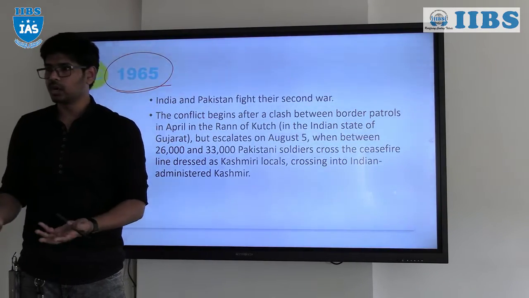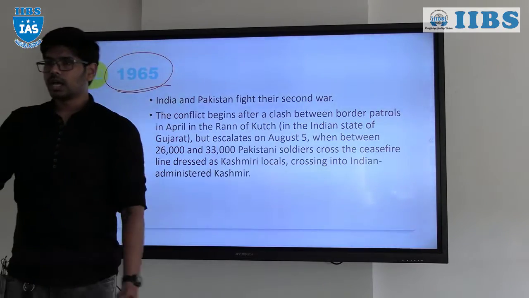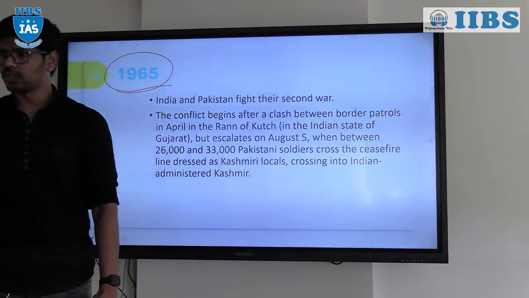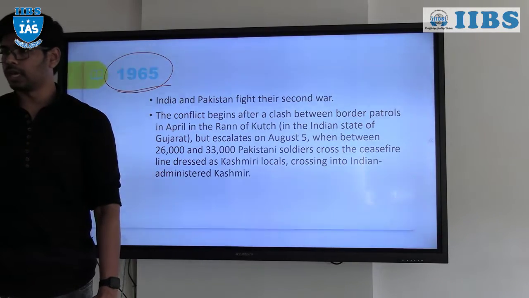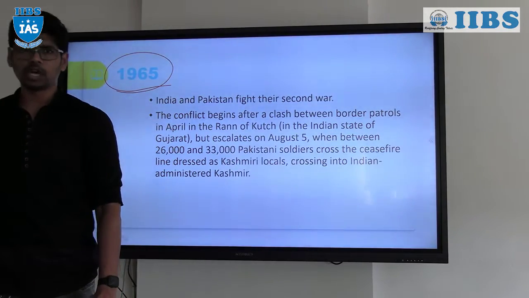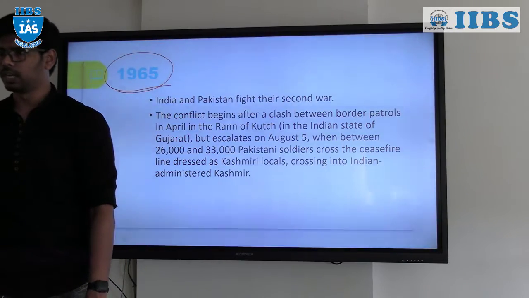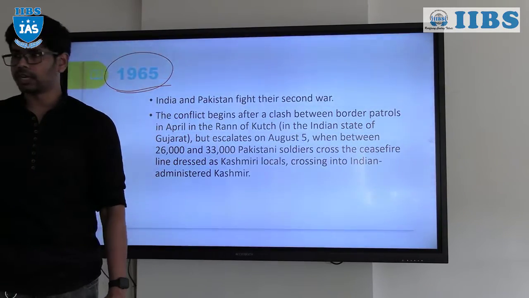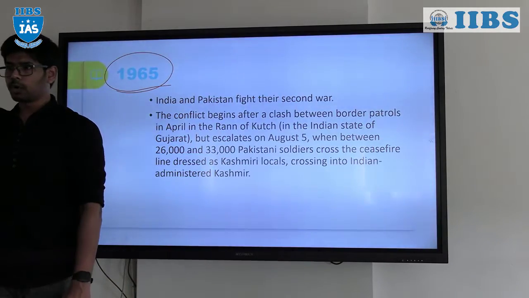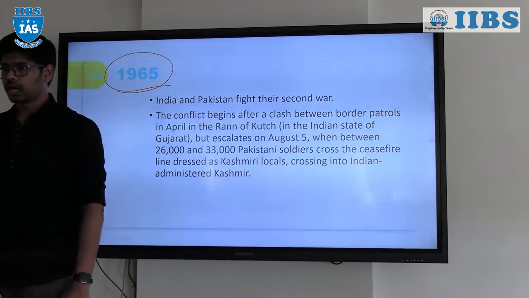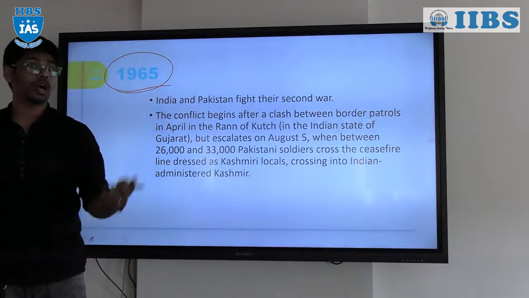So obviously the greater the geographical area, the better it is for the nation. And the areas which are strategically important against some other country, because Pakistan perceived India to be the enemy nation, obviously it will try to occupy any of the grounds. And if you're talking like that, what about 1999? Kargil war. They entered into India. 1965, they entered into India. Sir, how did they come without a visa, sir?